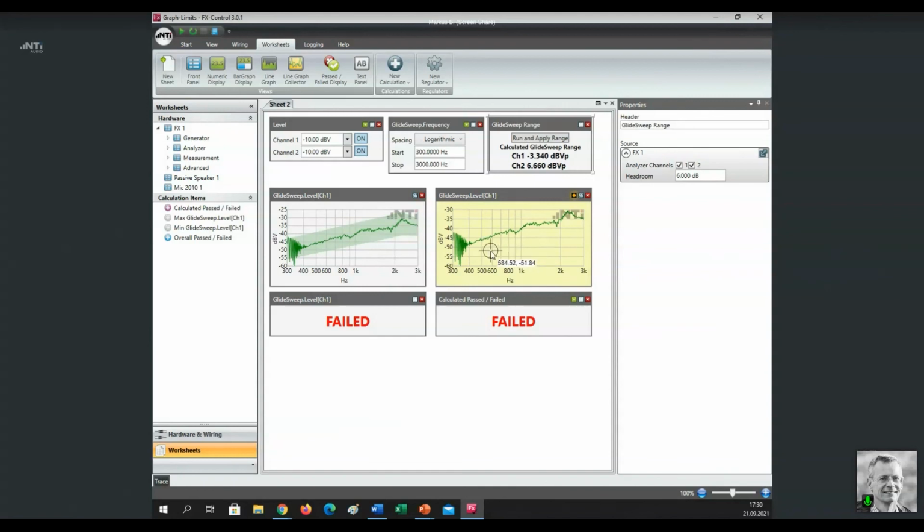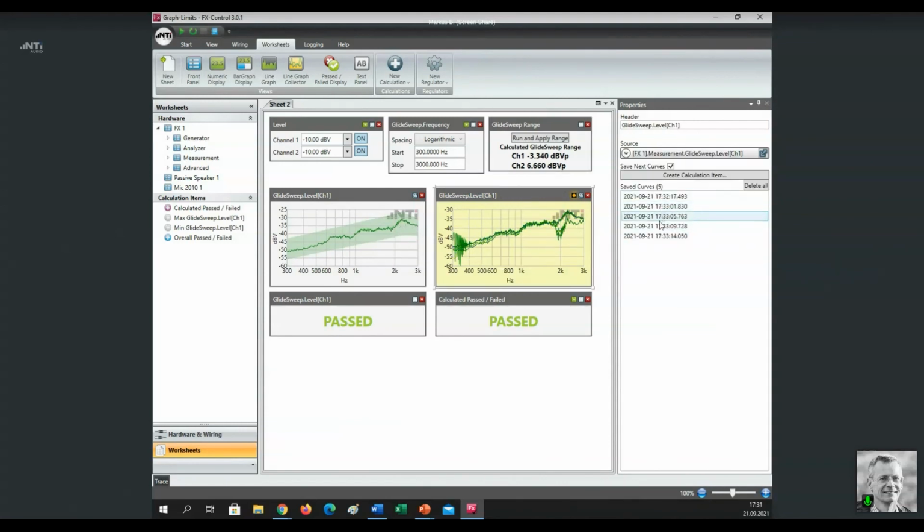But let us now do a couple of measurements. You're going to see the effect on these two panels, on these two graphs. So that was a couple of tests. You see here on the left-hand side, as I said, always the latest curve. Here on the right-hand side, you see it also. We have executed 4 cycles.